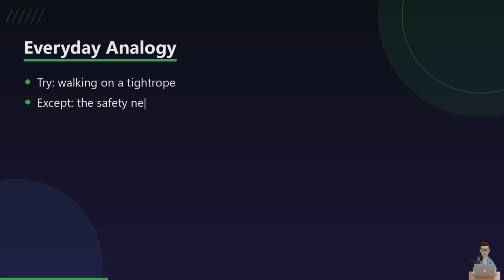Imagine a tightrope walker. The walk itself is the try block. It might go fine or it might not. If they fall, a safety net catches them. That is the except block. And no matter what happens, fall or no fall, the crew rolls up the mats afterward. That is finally. It always runs, success or failure.